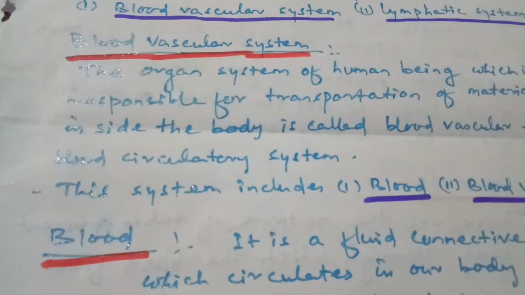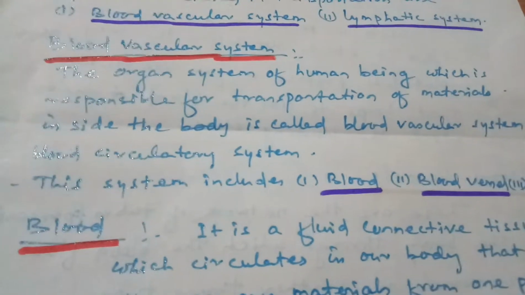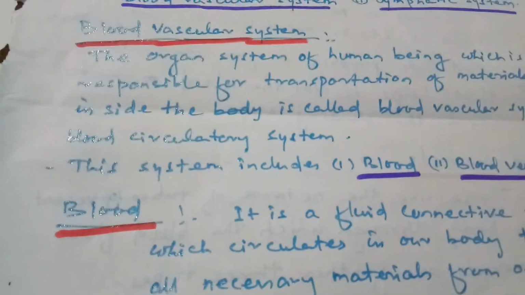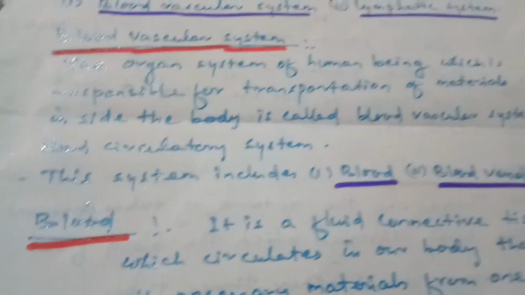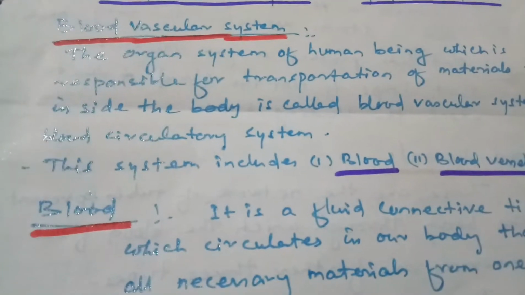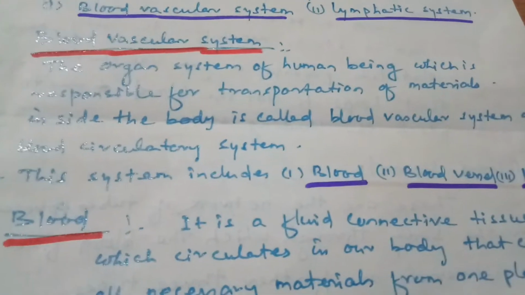Students, the organ system of the human being which is responsible for transportation of materials inside the body through blood is called the blood vascular system or blood circulatory system. This system includes blood, blood vessels and heart.